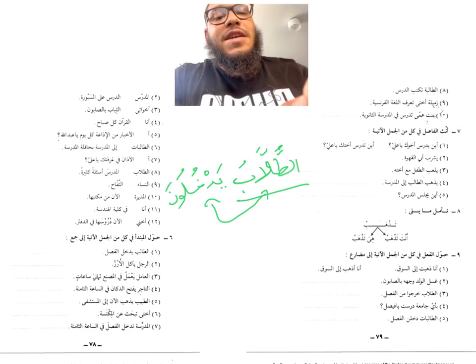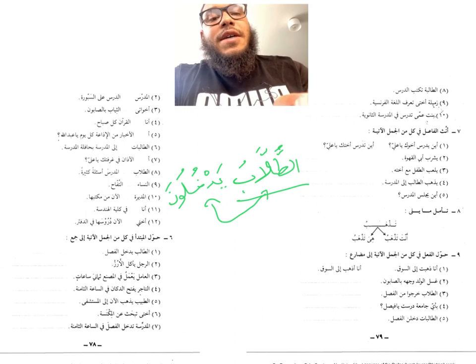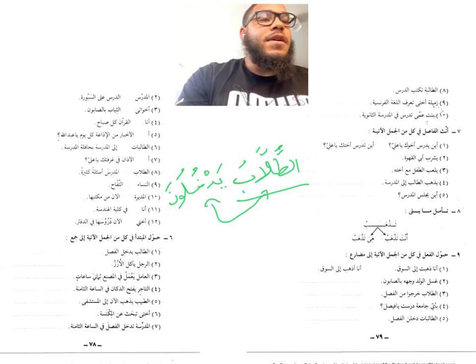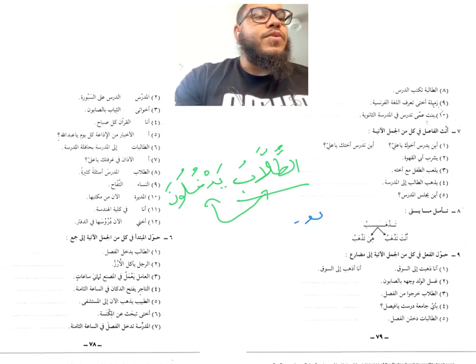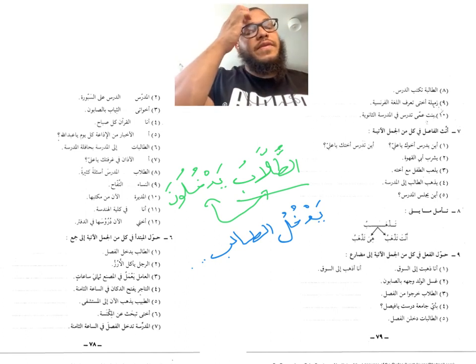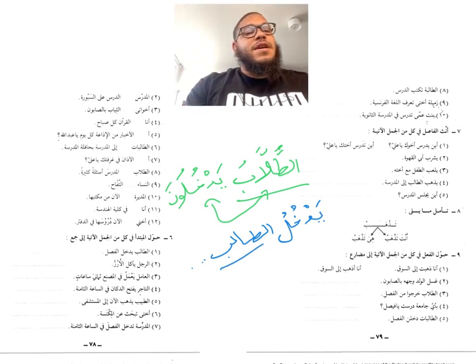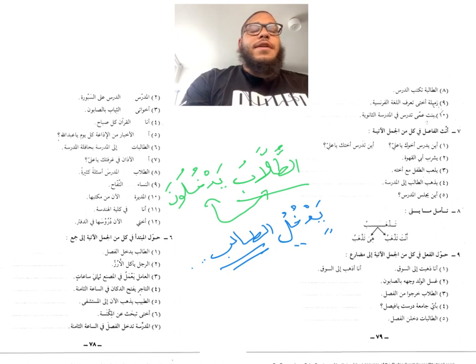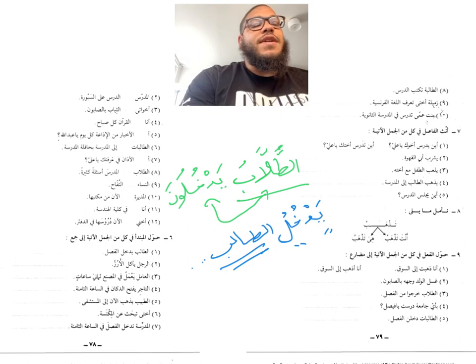However, let's say I started the sentence with the verb. I start the sentence with the verb and I say يدخل الطالب الفصل. Even if I change this noun to plural, I still keep the verb as يدخل. We use the singular, because the verb starts the sentence, it's the singular of the gender of the noun that is doing the verb.